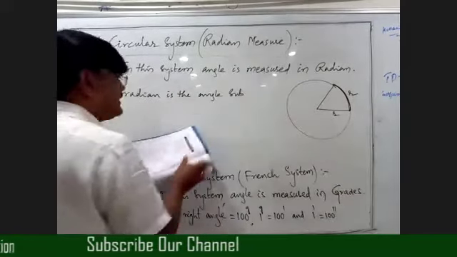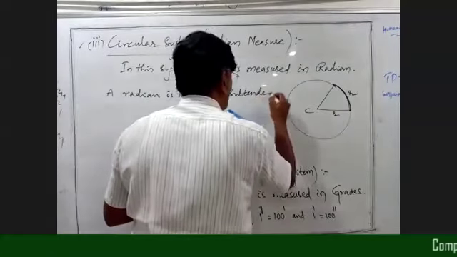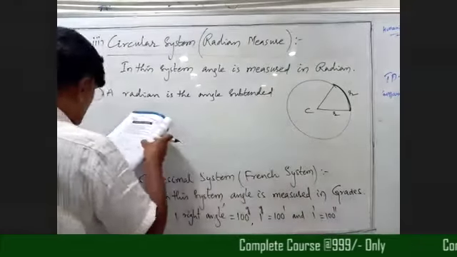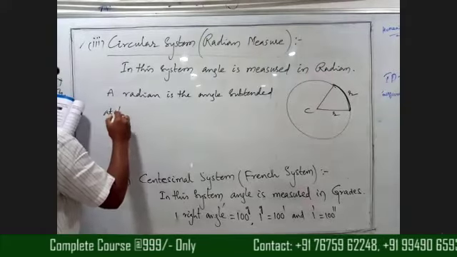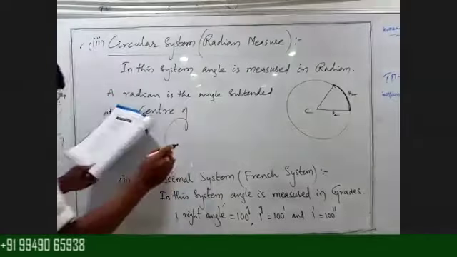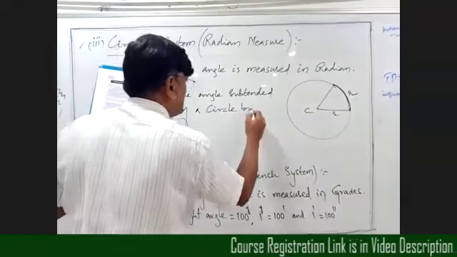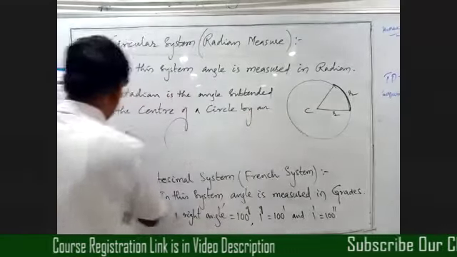A radian is the angle subtended at the center of a circle by an arc.